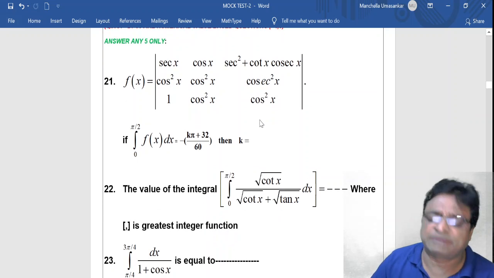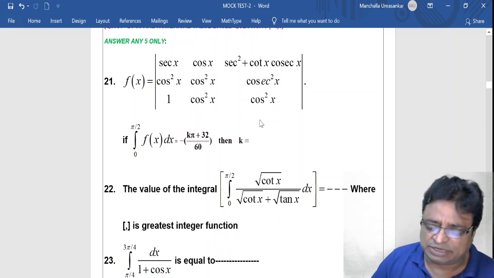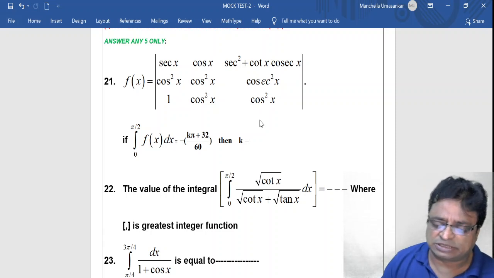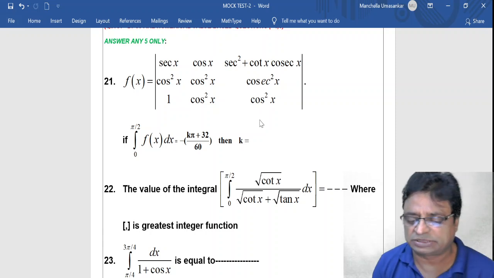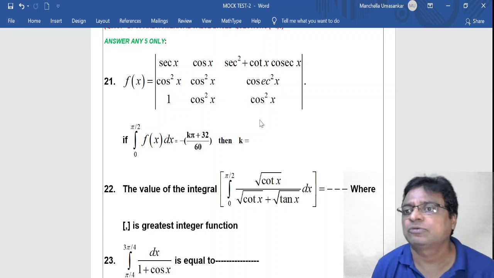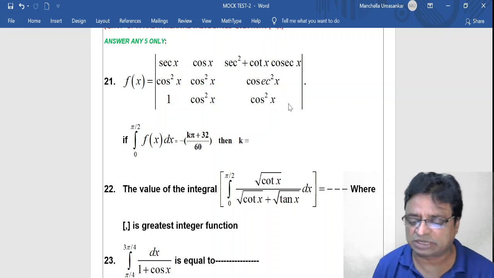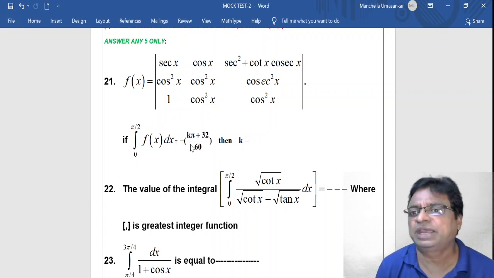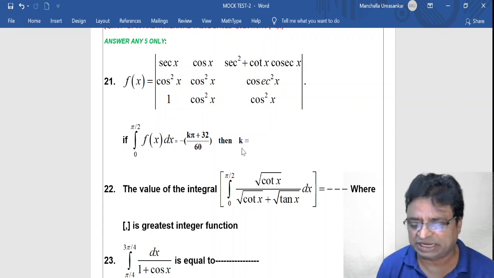Now of that, 21. F of x is equal to determinant secant x, cos x, secant square x plus cot x into cosecant x; cos square x, cos square x, cosecant square x; 1, cos square x, cos square x. If integration 0 to pi by 2 f of x dx is equal to k pi plus 32 by 60, then k equal to dash.